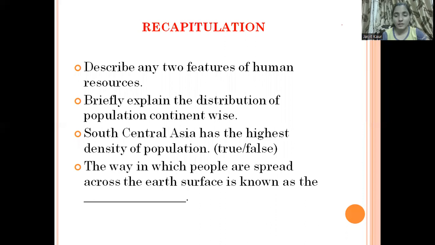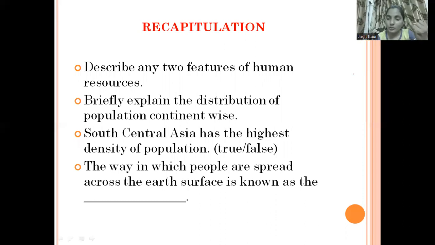Now students, let's quickly summarize what we have discussed. In today's class, we started with the meaning of human resources and features of human resources. And then we talked about how human resources are distributed over the earth's surface. And then we talked about the density of population, like how much density there is in India and what the average density of population in the world is. So now I have certain questions for you. You have to answer these questions one by one. The first one is: describe any two features of human resources.